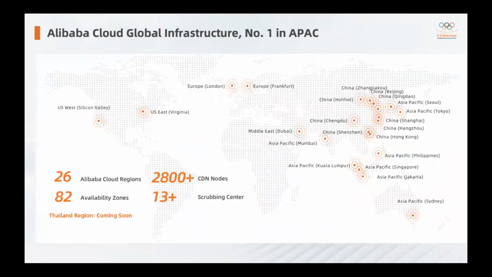All right. Just now we mentioned our market share is #1 in Asia. You can see in this map, we have many presences across the globe, especially in the APAC region. Currently we have 26 regions, 82 availability zones, and more than 2,800 CDN nodes. We also have 13+ scrubbing centers across the globe to detect and prevent DDoS attacks. Over here you don't see Thailand. The Thailand region is coming this month, so you will soon see that.